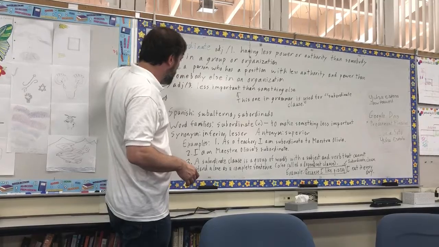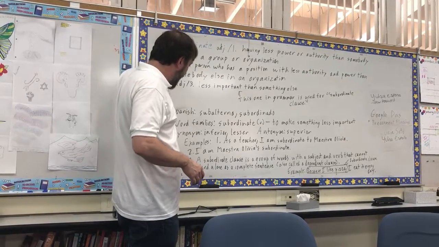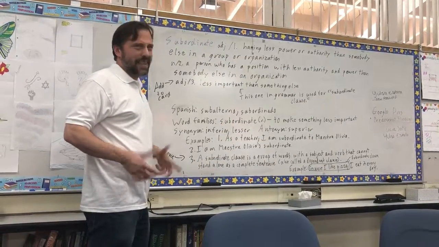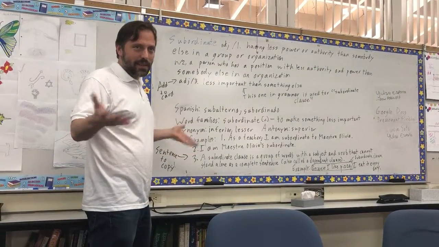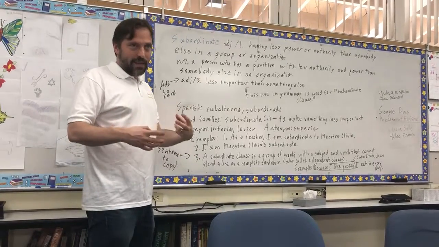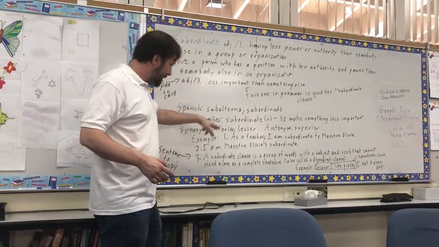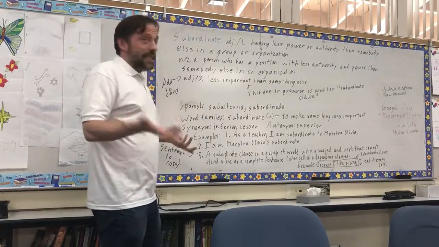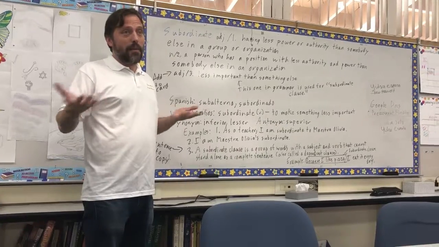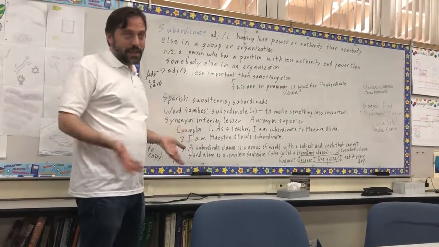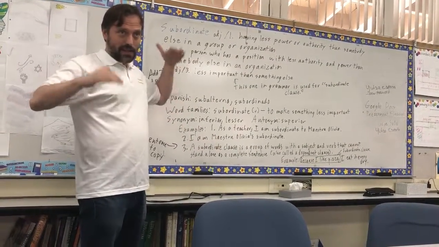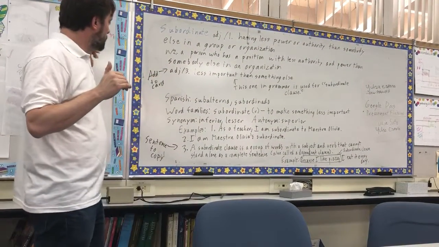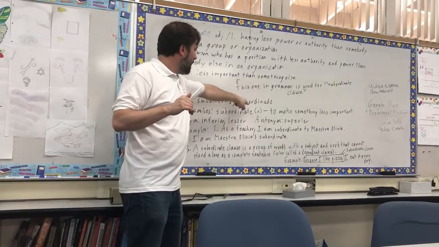It's just this one, it's I am Maestra Olivia's subordinate. So I guess in Spanish it would be como un subordinado de Maestra Olivia, algo así. So then maybe that will make more sense. This is a noun, un subordinado, and this is soy subordinado. They really are saying the same thing in two ways. It's just they're different parts of speech, but they're saying the same thing. I'm at a lower level than she is. She's at a higher level in an organization. Then in Spanish, it says subalterno, subordinado.